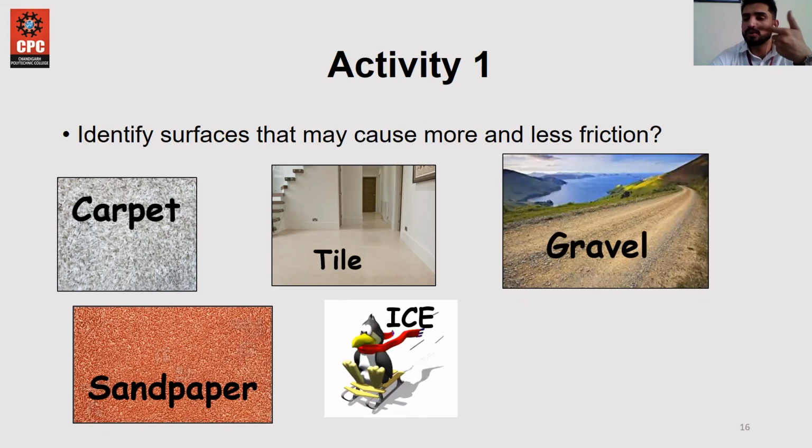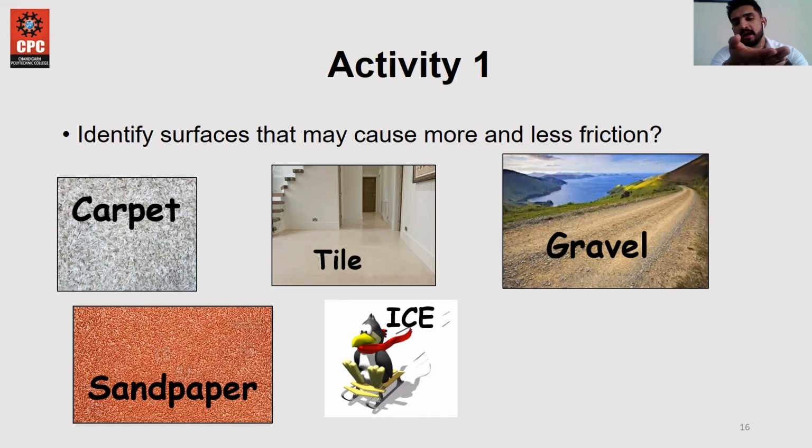Which helps you slide over it, and if there is no contact between the tile and another object due to lubrication in between, for example water on a tile floor, and you are going to walk through it, you will slip in that situation because there is no contact between the surface and your feet.